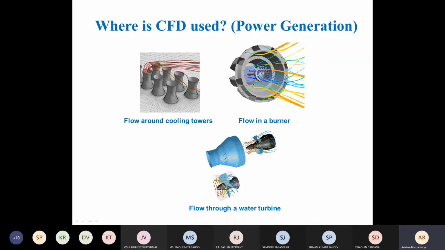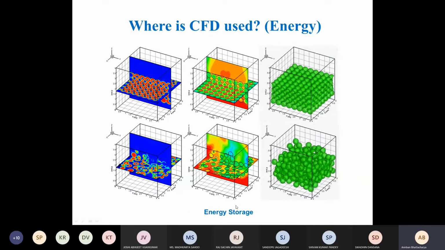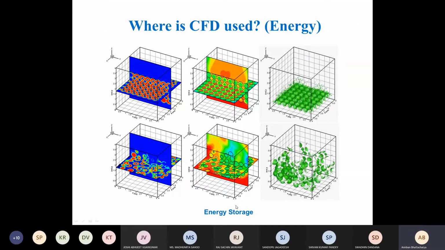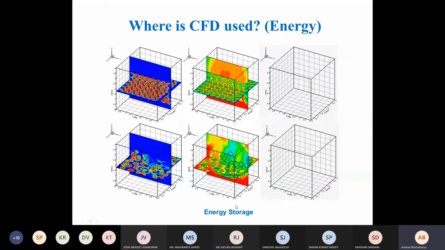Similarly, solar energy: sometimes during daytime there is very high intensity of energy. Sometimes it is very cloudy or rainy, then the energy is less. During night, there is no energy source. So you want to store the energy so that the output is steady. There are different devices for storing the energy. These are known as energy storage devices, and a lot of CFD is used for studying and improving these devices.